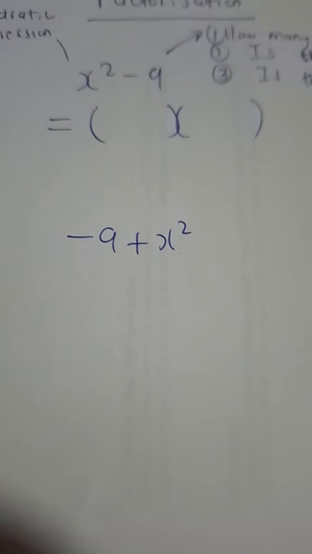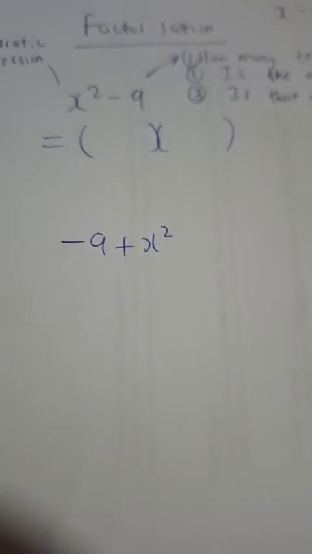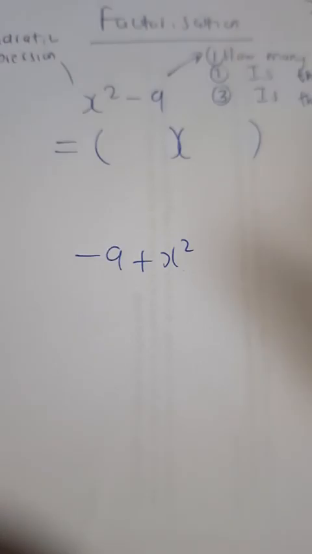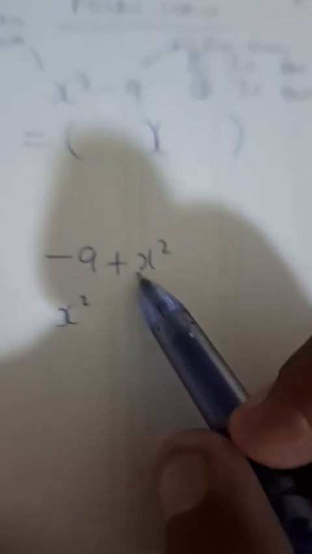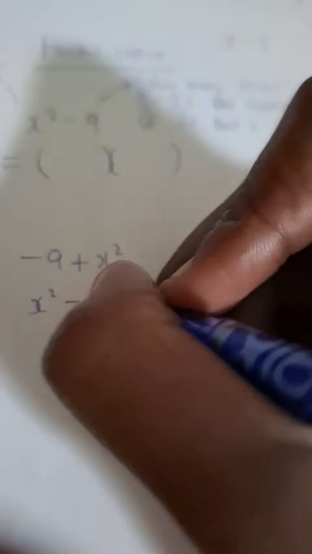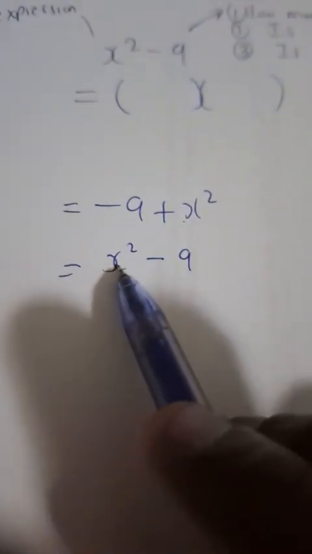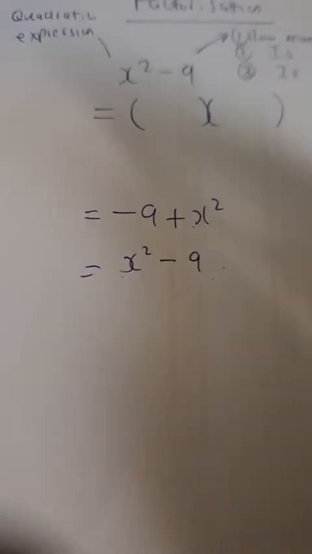So for instance, if I was given this question like this, you know what I would do? I would ask how many terms there are, and I'd say there are 2. Then second question, is the expression in the right order? And the thing is, it's not. My x squared term is positive, followed by my constant term, which is negative. So therefore, this is my quadratic expression in the right order.